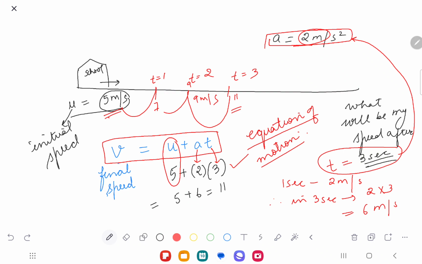There are two more equations of motion like that, but this is the very first equation, which helps you to calculate the final speed when the initial speed, acceleration and time are given to you. Understood or not? Right? Next question. Just see.